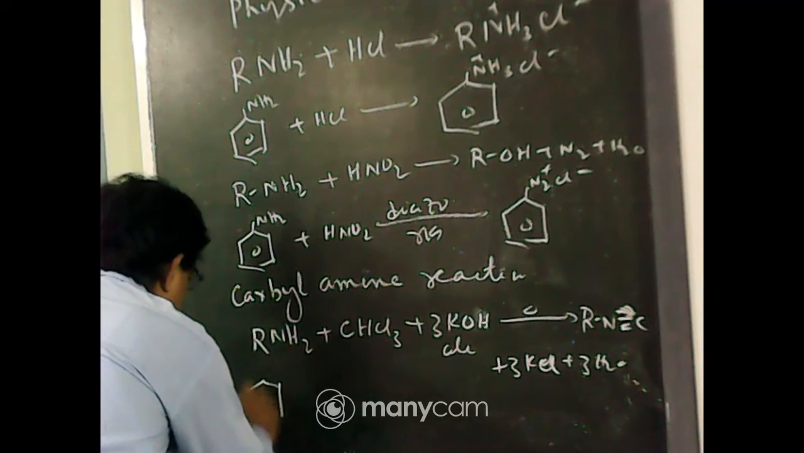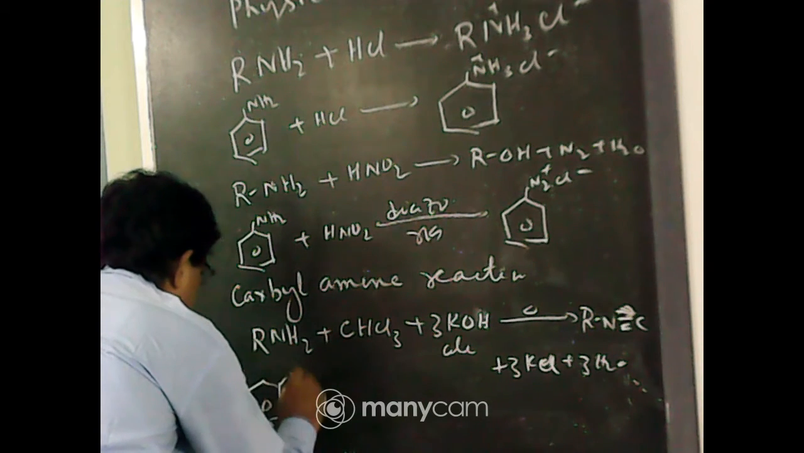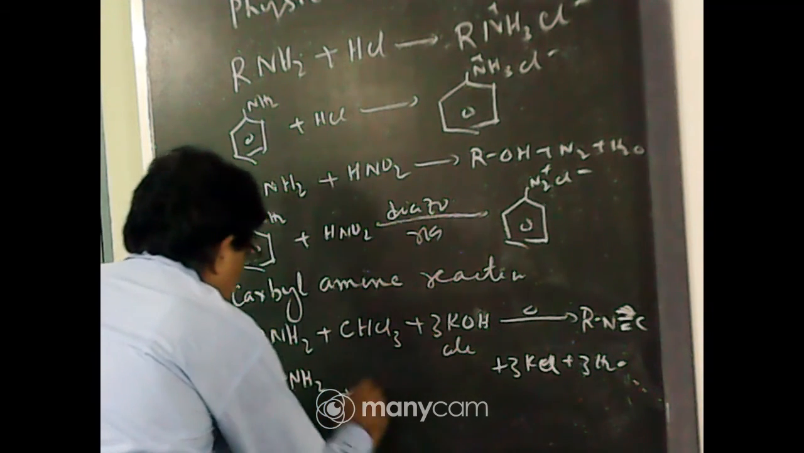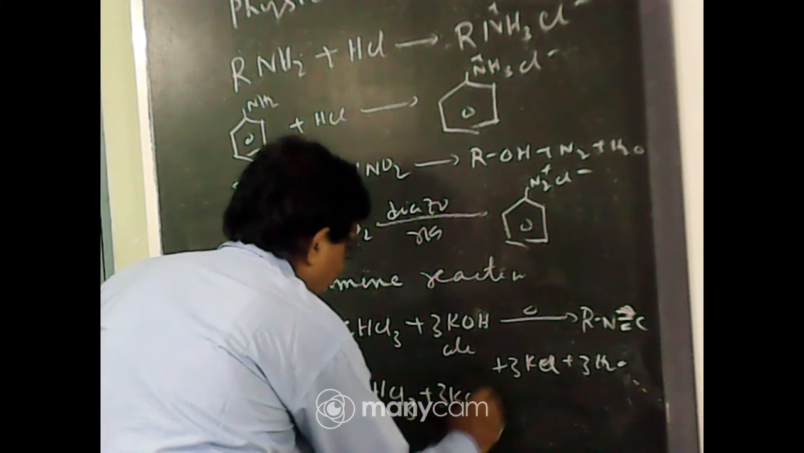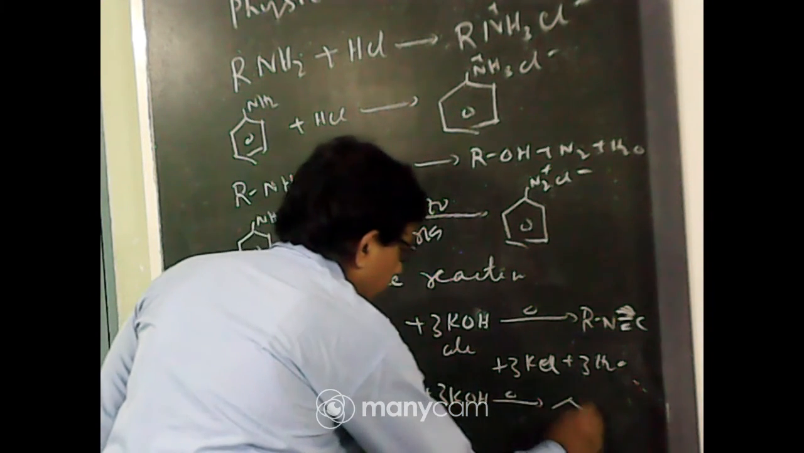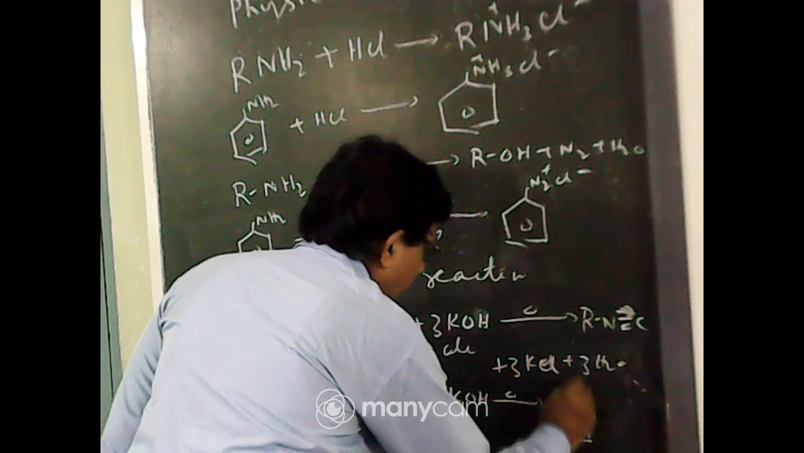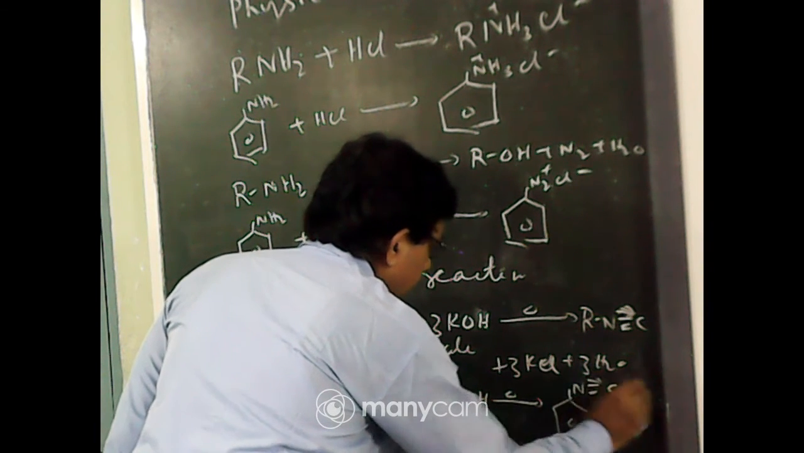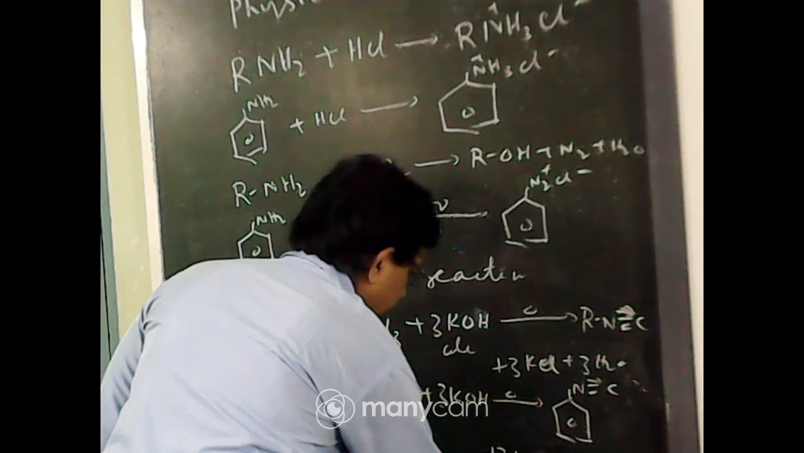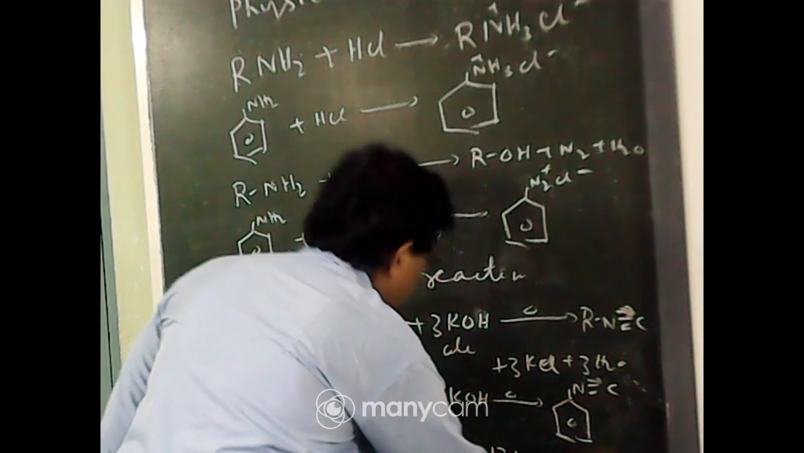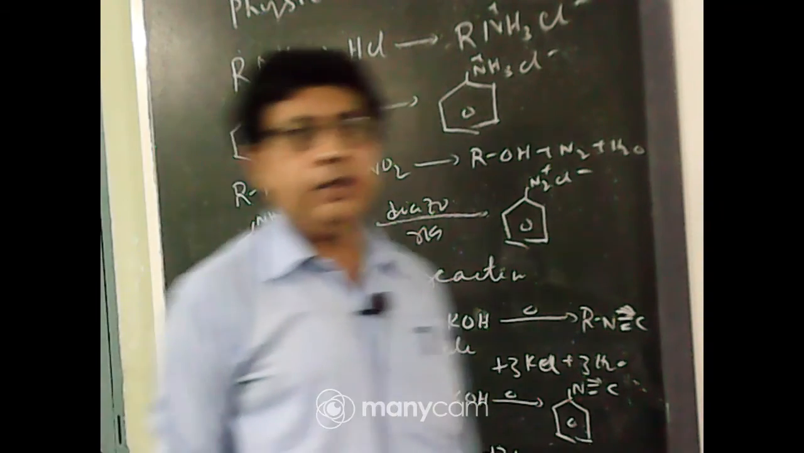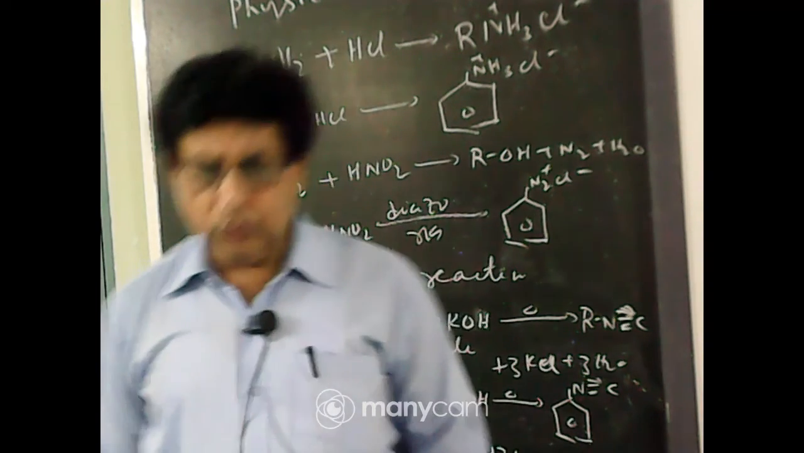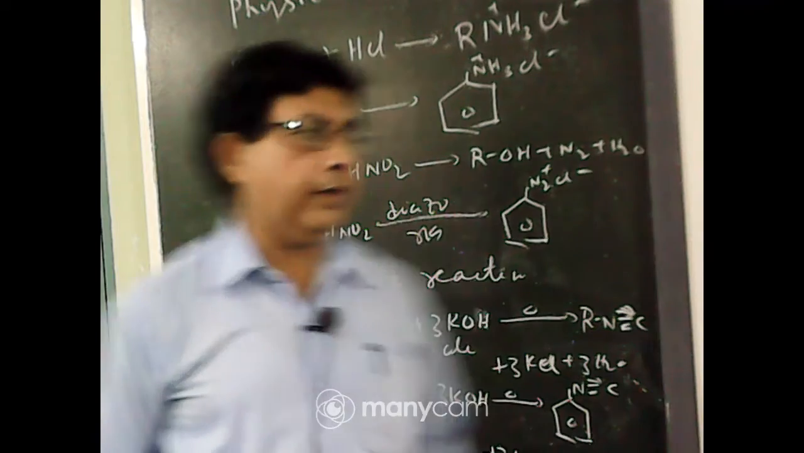Say primary aromatic amine, aniline. Aniline reacts with chloroform and alcoholic KOH. When heated, it forms phenyl isocyanide plus 3KCl plus 3 water. So this reaction is known as carbylamine reaction. This is very important reaction which is used to distinguish between primary and secondary amine.